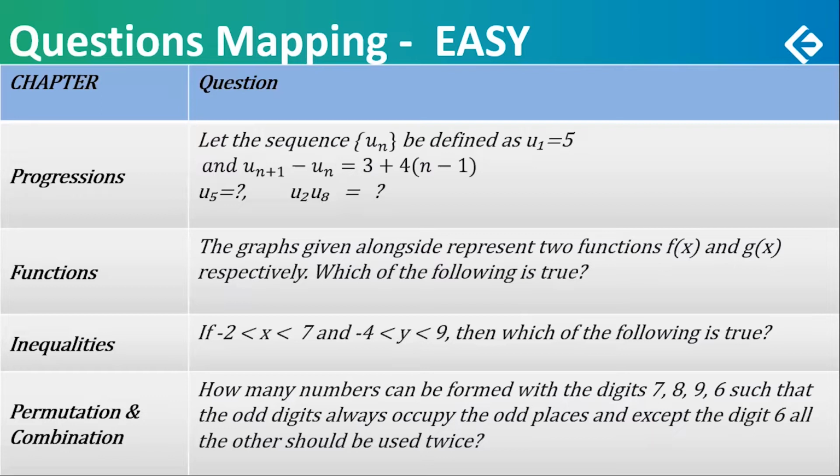Permutation combination. How many numbers can be formed with the digits 7, 8, 9, and 6, such that it's a 7-digit number, such that the odd digits always occupy the odd places, and except the digit 6, all the others should be used twice. So you have 7, 7, 8, 8, 9, 9, and 6. 7-digit number was to be framed. Easy question.